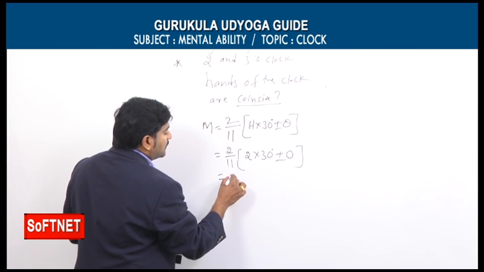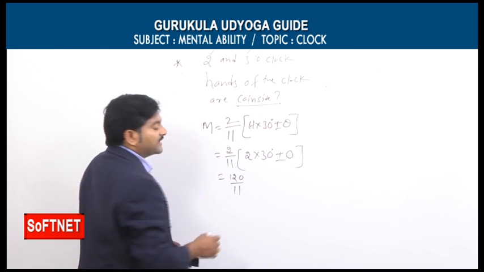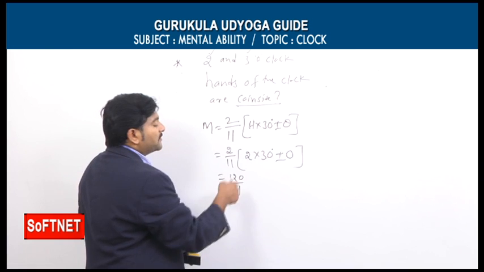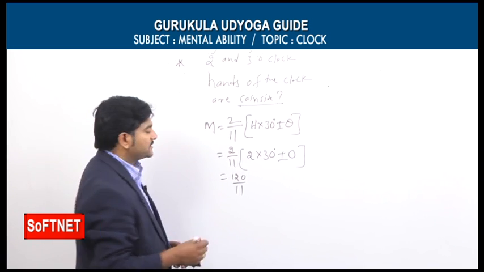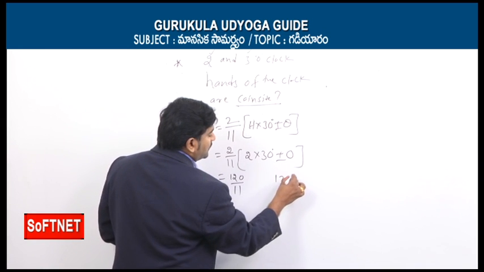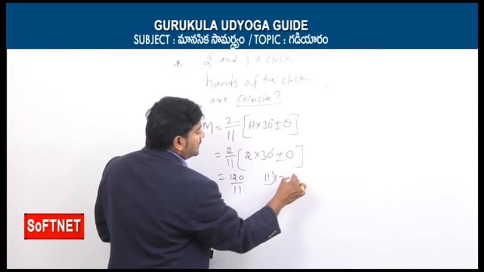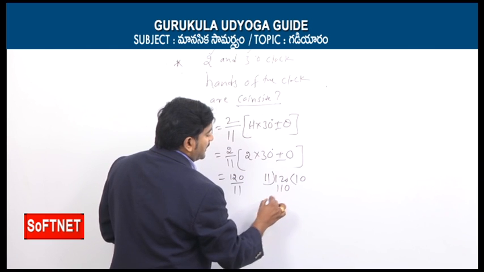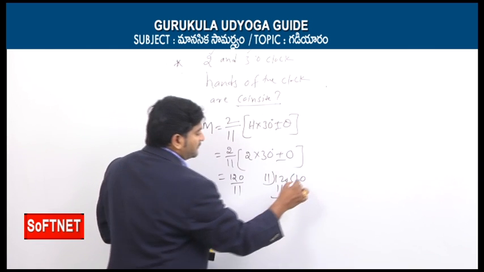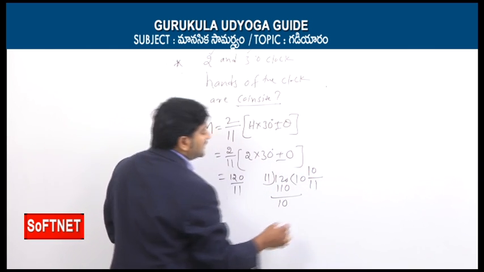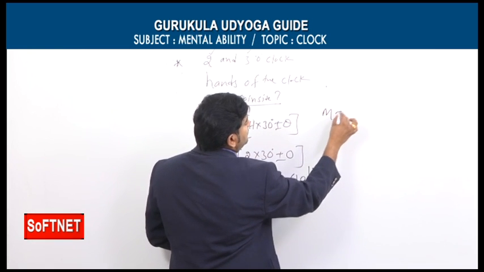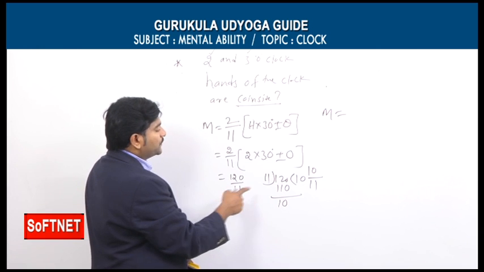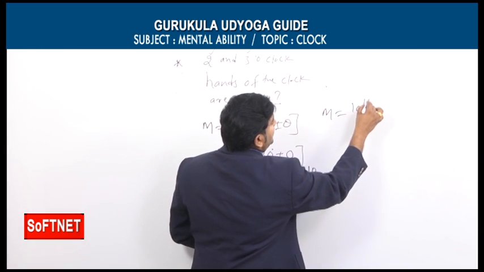60 × 2 is 120, divided by 11. This is a simple normal fraction, which we can convert into a mixed fraction. How can we convert? Divide 120 by 11. 11 tens are 110, and the remainder is 10. That's why we can write 10/11 minutes. So here our m value, how much are you getting, my dear students? Here the m value is 10/11 minutes.